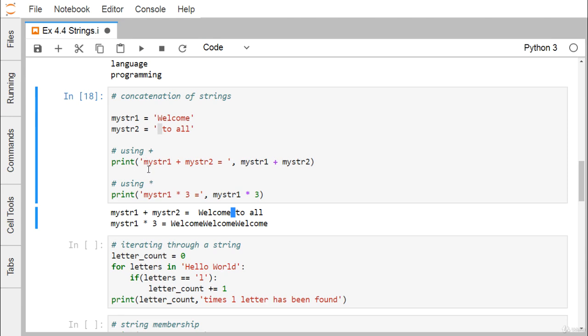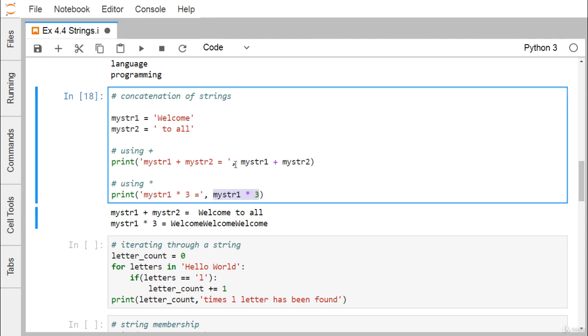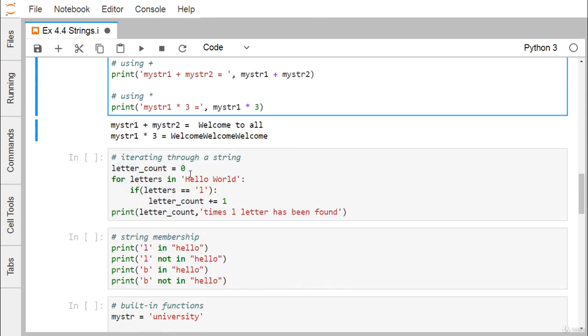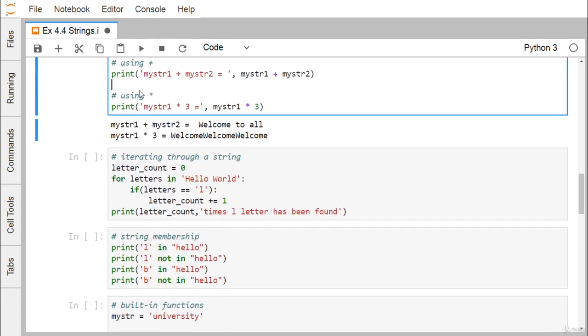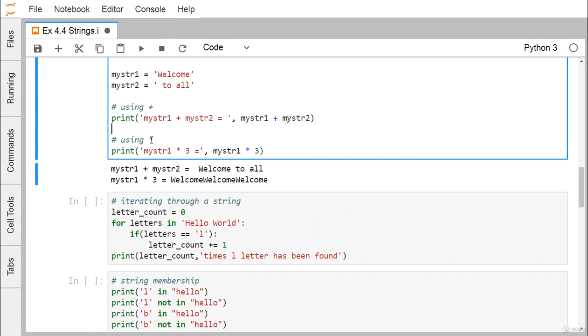Now here we have mystr1 star 3. What will happen? This particular mystr1 will occur 3 times: welcome, welcome, welcome. In this way we get the required formed string. So we can do the string concatenation either using the star or the plus operator. Plus and star both have been discussed.